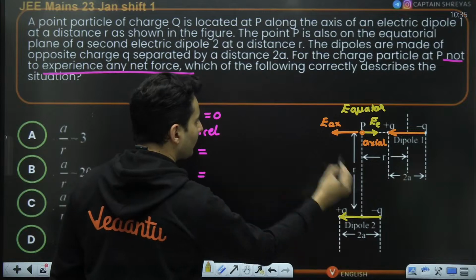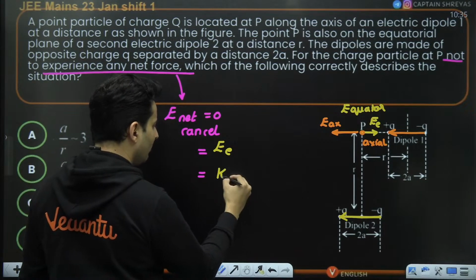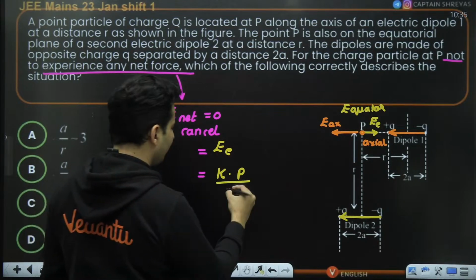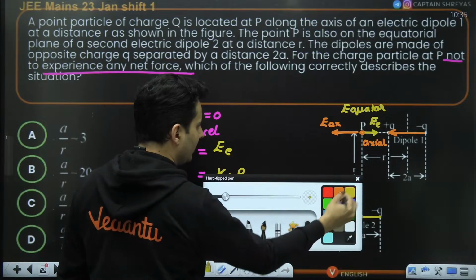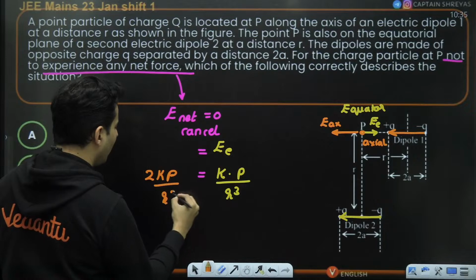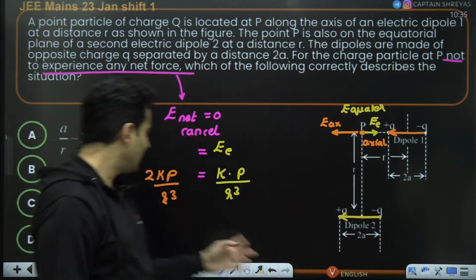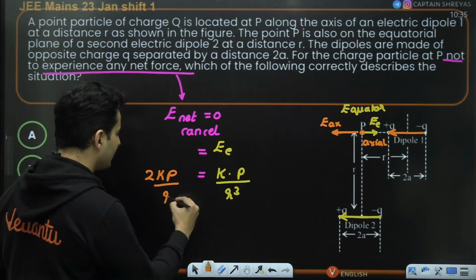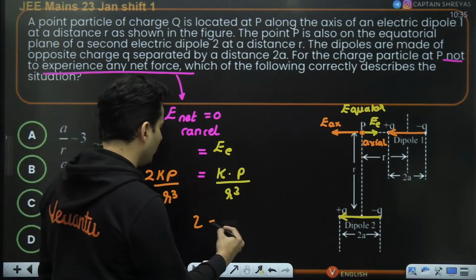That is very important. The electric field at the equator is given by Coulomb constant k times p divided by r cube, and over here at the axis it is 2kp divided by r cube. Now the dipoles are the same, lengths are the same, so p cancels, and funny part is k will also cancel, r cube also will cancel. So they are trying to prove 2 is equal to 1.